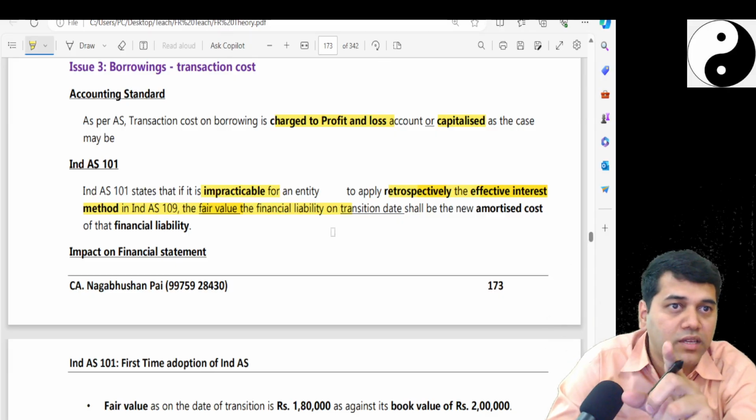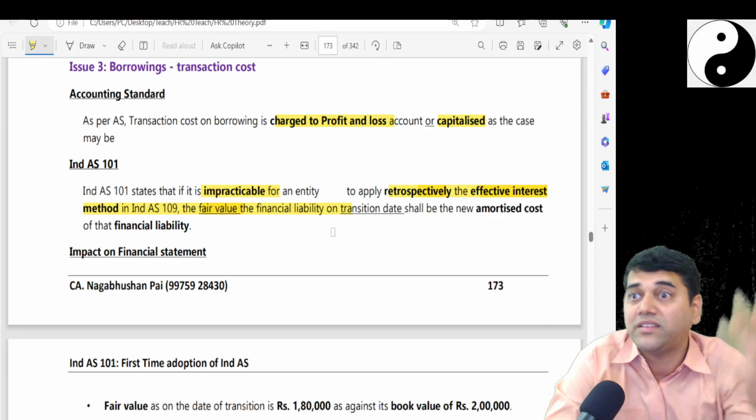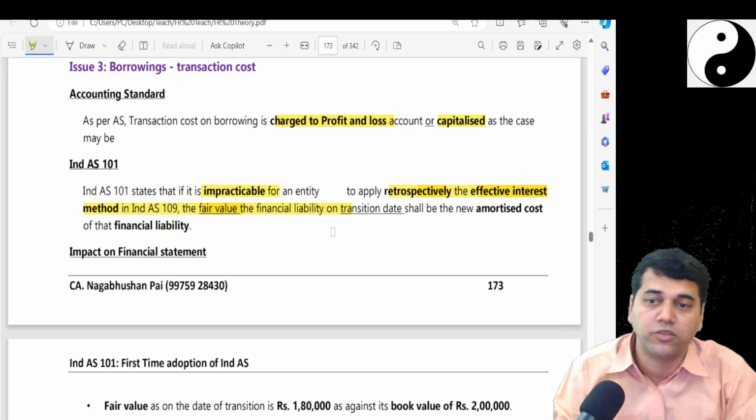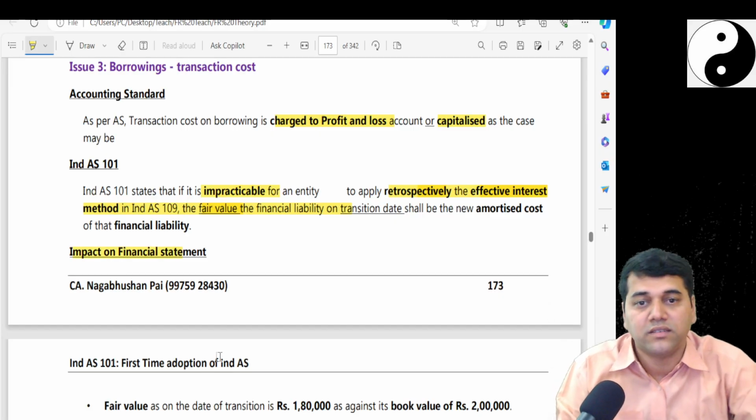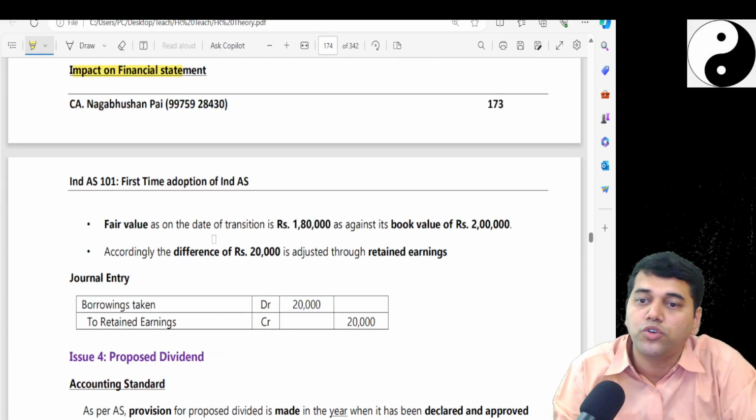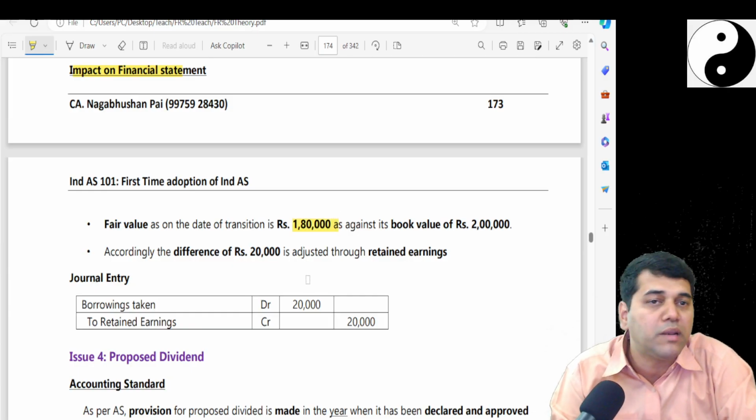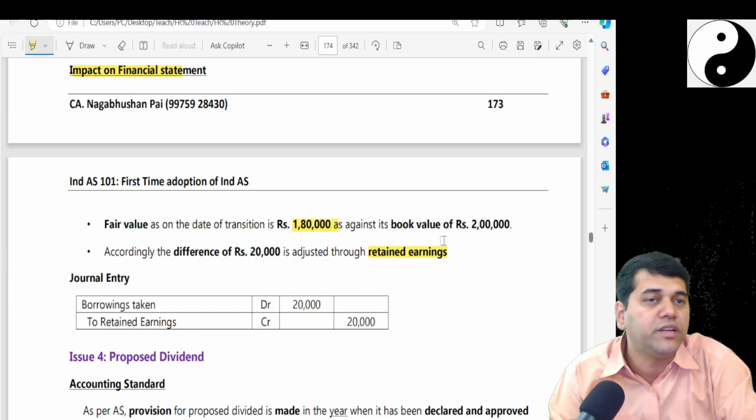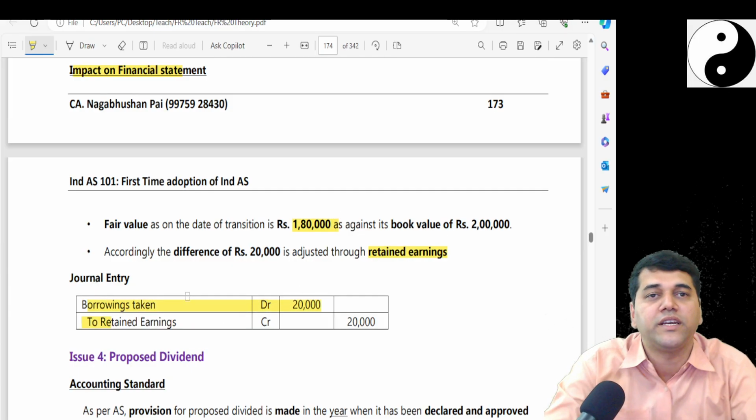Have we done this working in Shaurya also? Yeah, they said no, management I cannot calculate retrospectively. So what is the impact? Yes, the impact is your loan value is going to come down because fair value is only 1.8. So it's going to hit your retained earnings. So borrowings account debit to retained earnings.